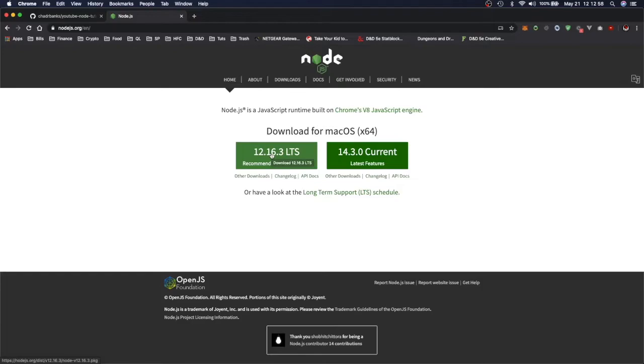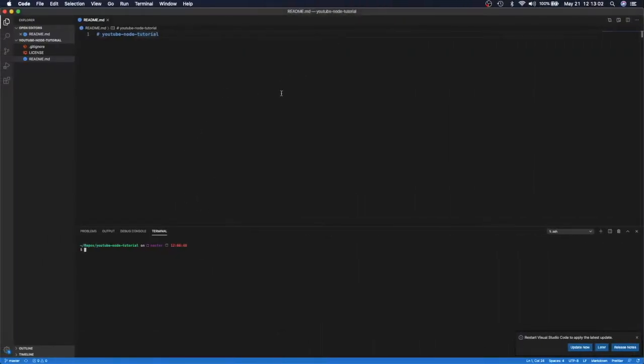So I have a really old version. If I swipe over here real quick, this is my editor. You can use almost any editor you want. This is VS Code, it's what I'm using. I like it because I got this terminal down here in the bottom. And you can see if I do node space dash dash version, it says I have version 10.15.0. So it's a little bit of an older version.